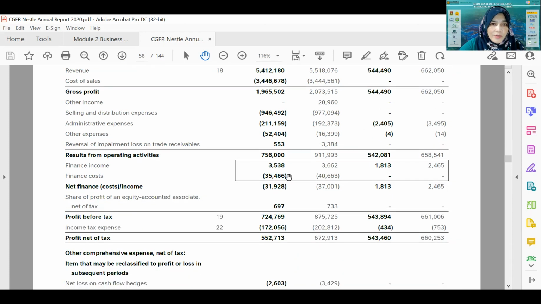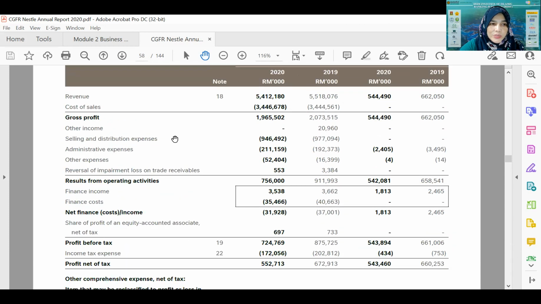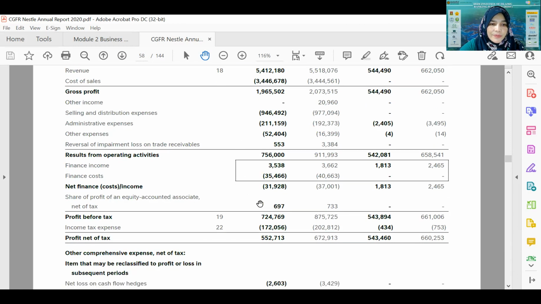From the statement of comprehensive income, what we want to see is the amount of revenue, minus all the amount of expenditure. After that, what we get is profit before tax, which is the profit the company derives before paying tax.